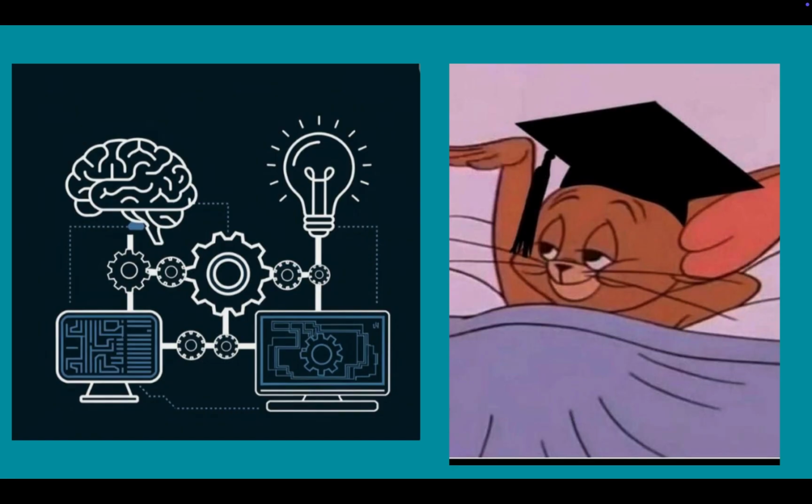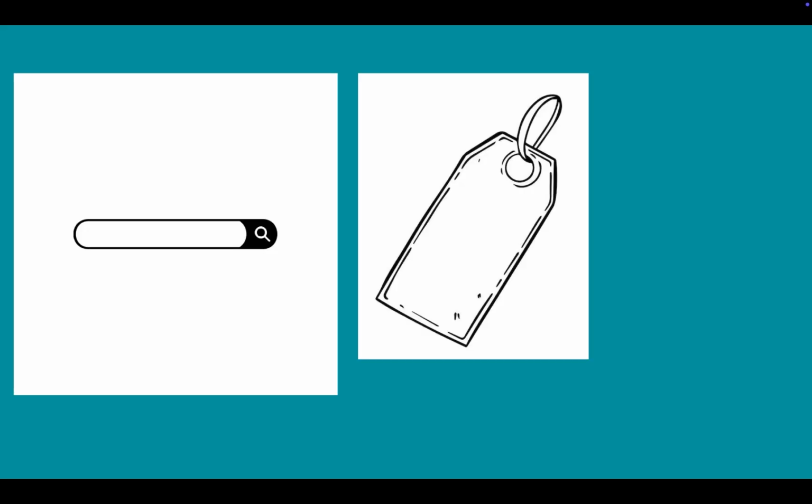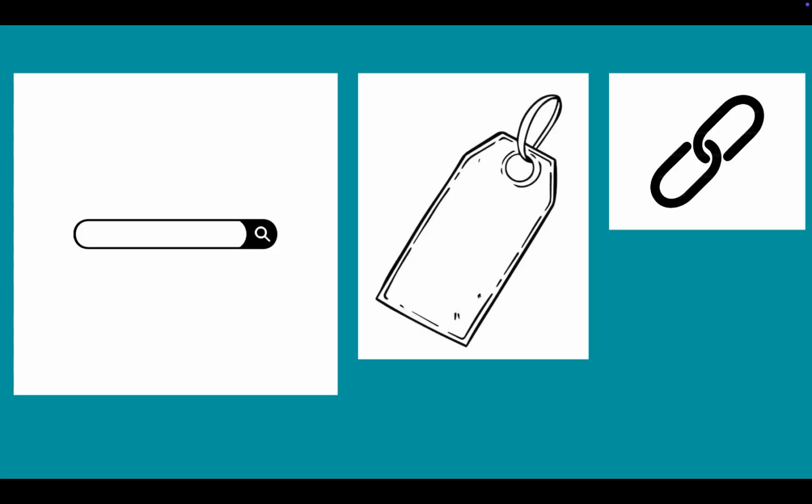The study found that the way the researchers organized their notes really depended on how they planned to find the information later, whether that's using the search bar, clicking on tags, or following links inside other notes.